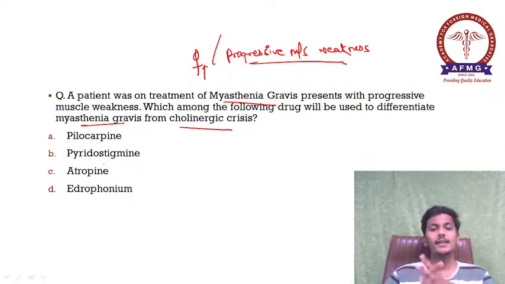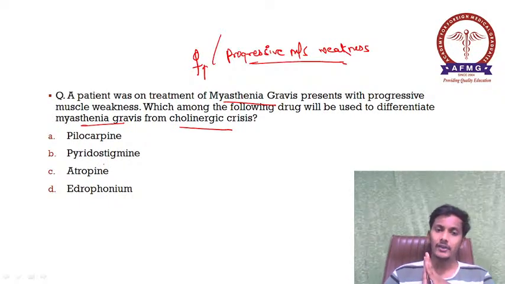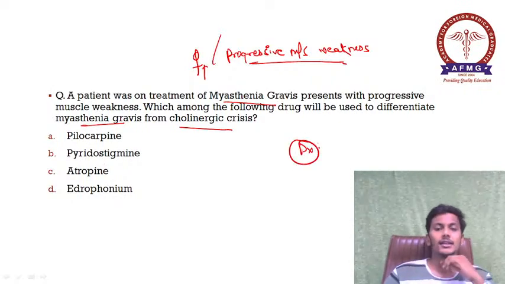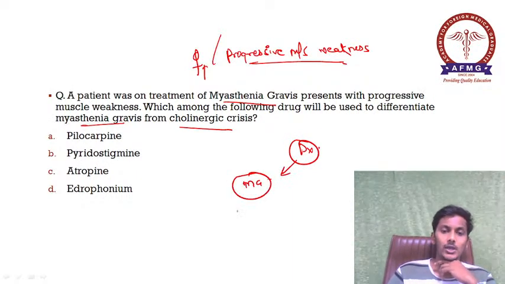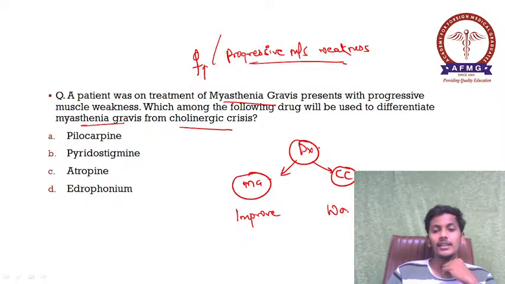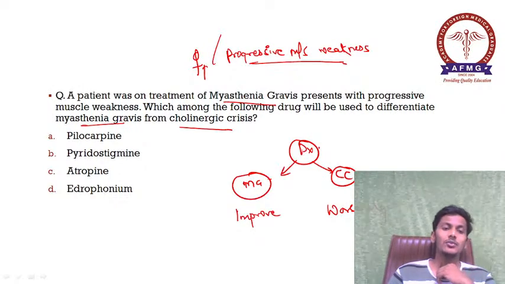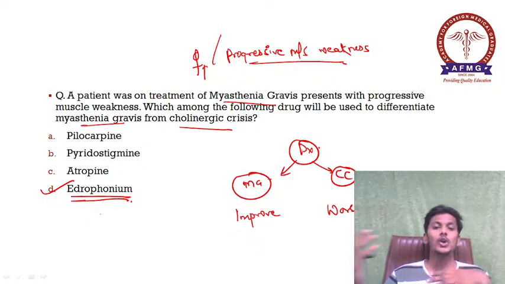So they have asked us what is the drug which can be used to differentiate myasthenia gravis from cholinergic crisis. So please remember, if this drug is given, then in cases of myasthenia gravis we can see improvement in the muscle weakness. Whereas in cases of cholinergic crisis, after this drug there would be worsening of the symptoms. And this drug is a cholinergic drug which is known as edrophonium. So please remember, edrophonium is the drug which is used to differentiate myasthenia gravis from cholinergic crisis.